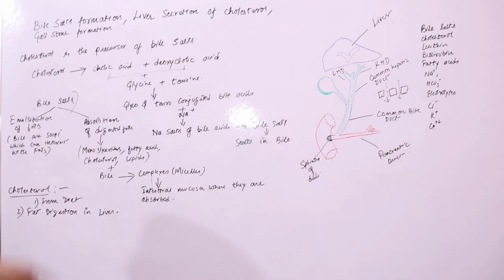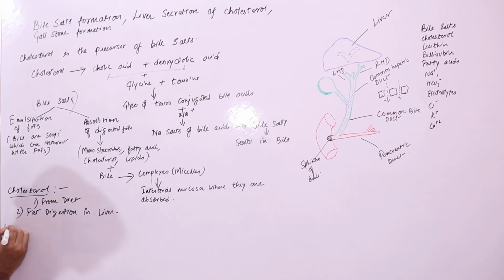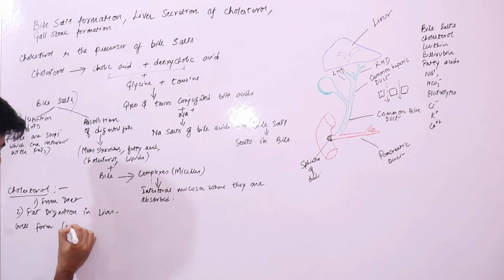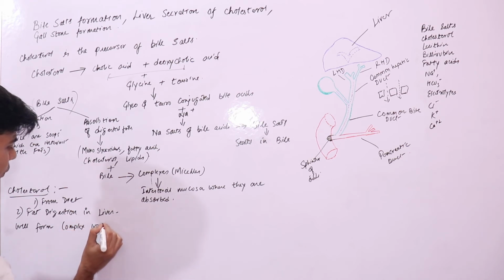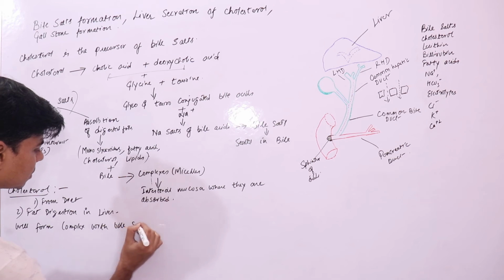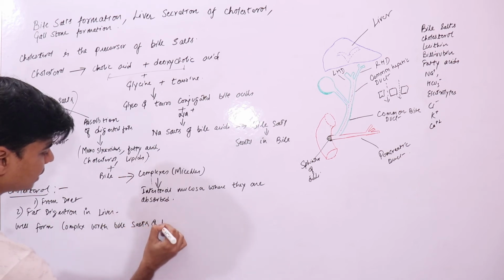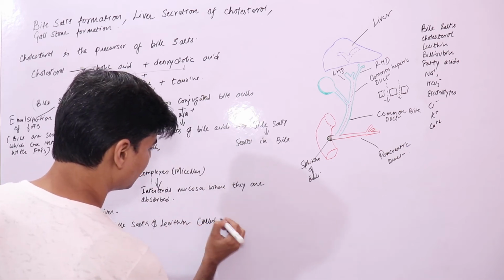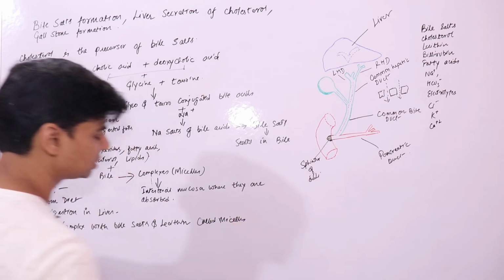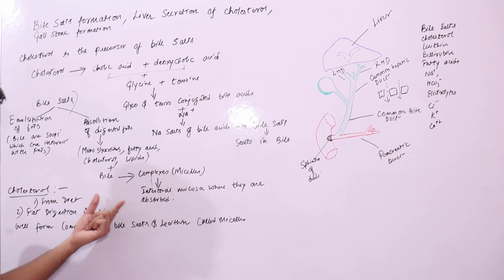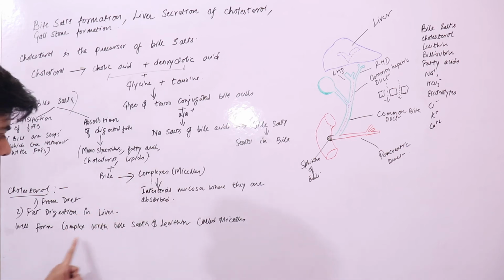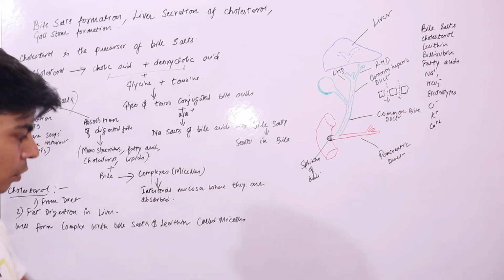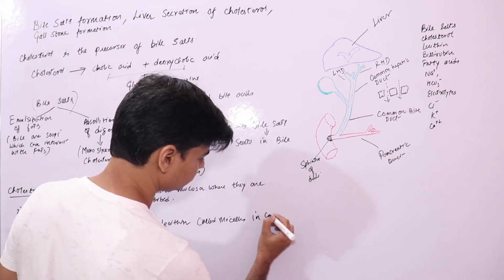So cholesterol, which is insoluble in water, will form complexes with bile salts and lecithin called micelles. The solution that results when cholesterol forms complexes with bile salts is a colloidal solution.